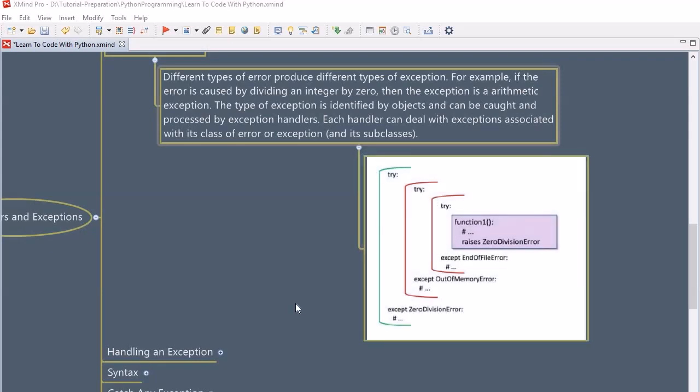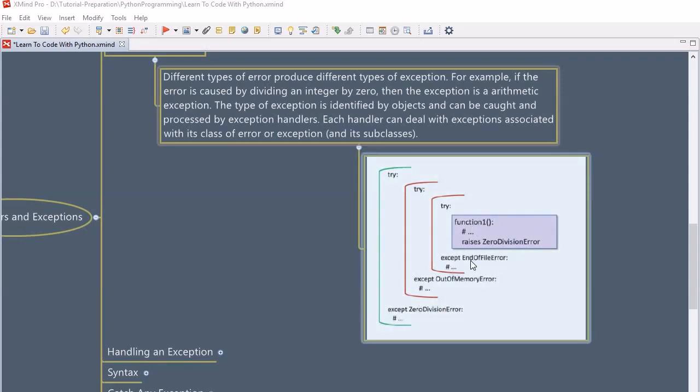So here it is telling that different types of errors produce different types of exceptions. There might be a chance that if you are doing some wrong division, trying to divide by 0, then it will generate this error. In the same way, if your memory gets full, it will generate the out of memory error. And again, here it is showing an example of how to handle that error.